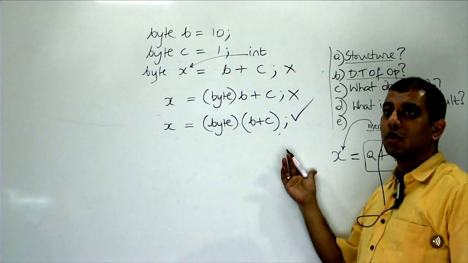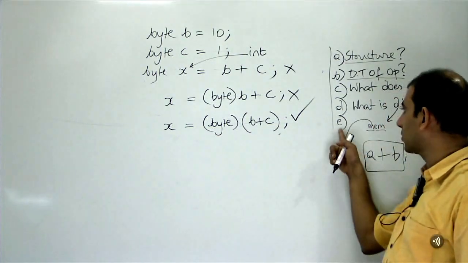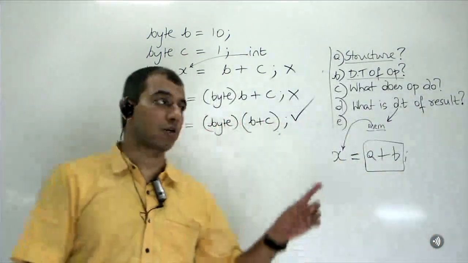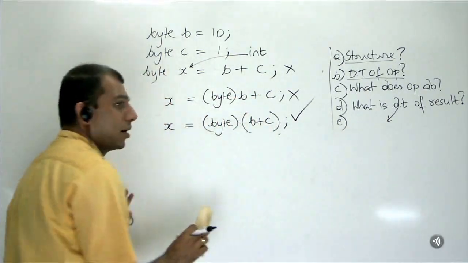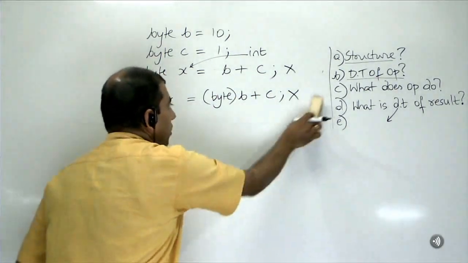There can be an overflow. What is the overflow? I'll tell you. That is question number E, the last question, where we need to pause. I'll explain in a minute. So, everybody understood?